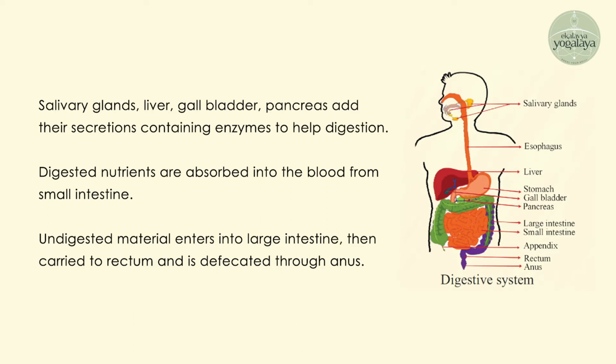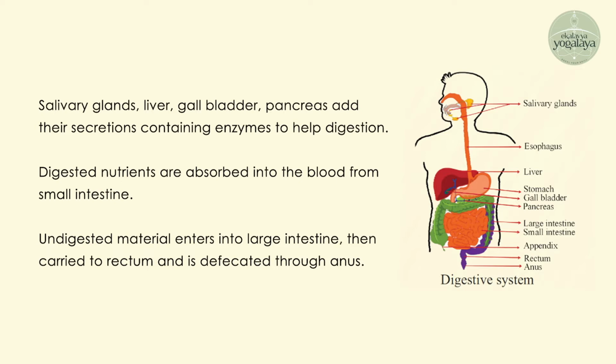What are the steps of digestion? It includes ingestion, that means consumption. Then digestion, that is the chemical breakdown of large molecules into smaller components. Then absorption, the transport or delivery of the digested nutrients to the body tissues. Then assimilation, the conversion of absorbed food into the substance of the body. And finally egestion, the elimination of food waste material from the body.